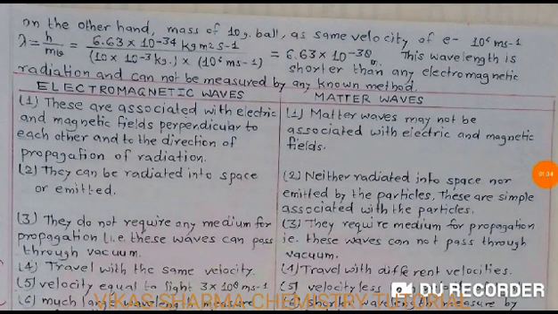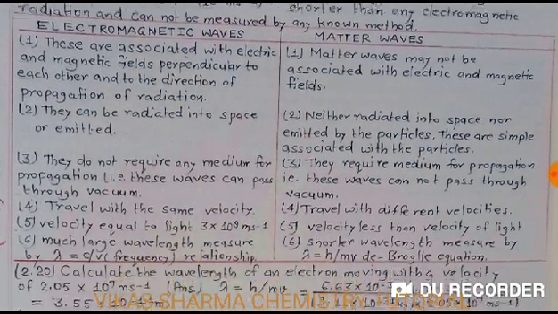Student, on the other hand, take a 10 gram ball with the same velocity as the electron, 10 to the power 6 meter per second. So lambda is equal to h upon mv, 6.63 into 10 to the power minus 34 kilogram meter square per second. Then the mass of the ball, converting gram into kilogram, is 10 into 10 to the power minus 3 kilogram, into 10 to the power 6 meter per second, the same velocity. So the answer is 6.63 into 10 to the power minus 38 meter. This wavelength is shorter than any electromagnetic radiation and cannot be measured by any known method.